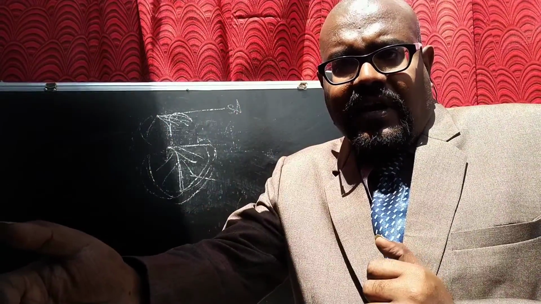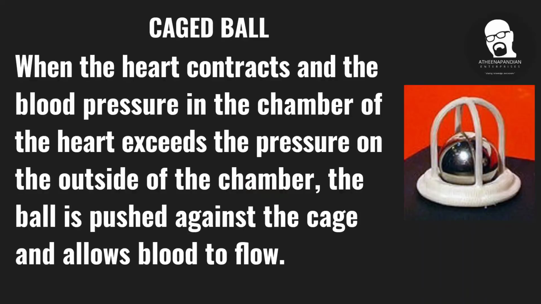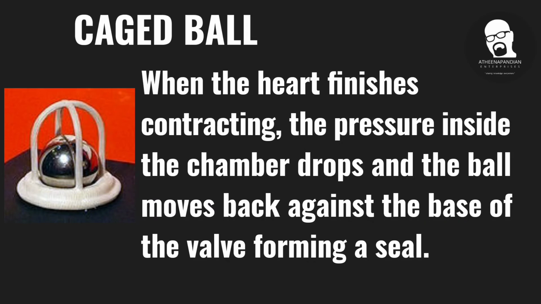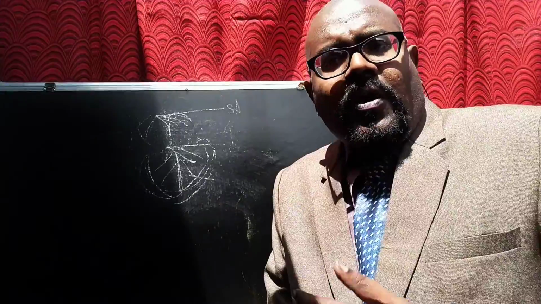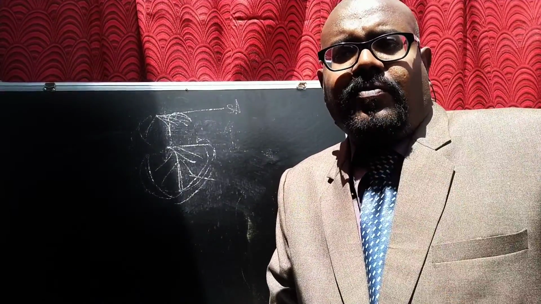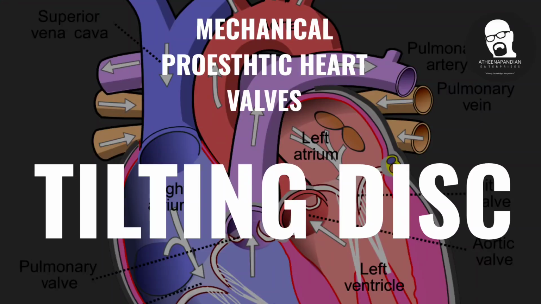The next slides will explain the characteristics of the caged ball in words. Those slides will clearly explain how the caged ball functions. I hope you understand what a caged mechanical ball is. And then the next one you are going to see is the tilting disc.